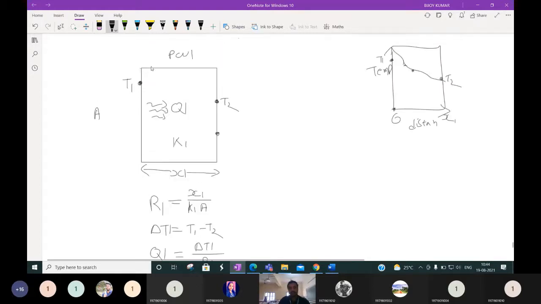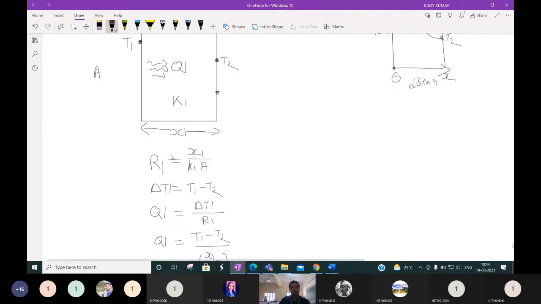Let me repeat again. Suppose we consider a plane wall which is having thickness x1, certain meter, which is having area, certain meter square, which is having a constant thermal conductivity in watt per meter Kelvin, and let the surface temperatures be T1 and T2 in Kelvin. T1 is higher than T2. Then the heat will flow in this heat transfer area from the temperature T1 to T2. Let the heat flow rate be Q1.